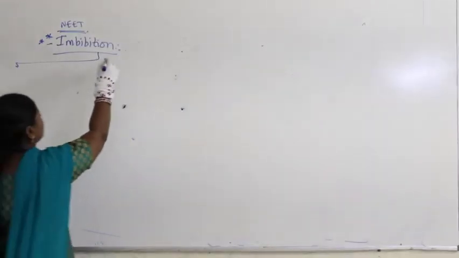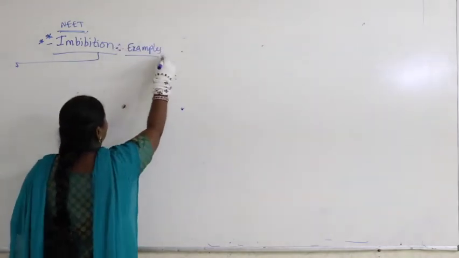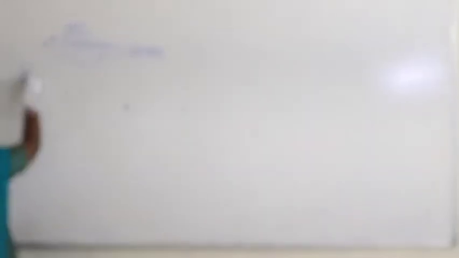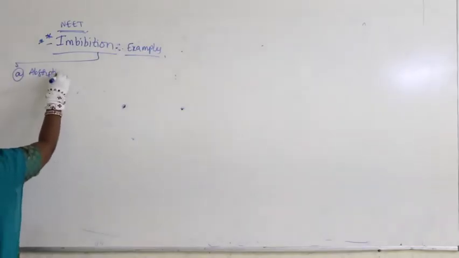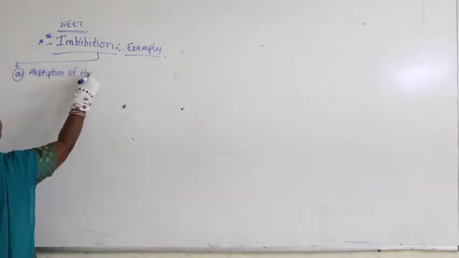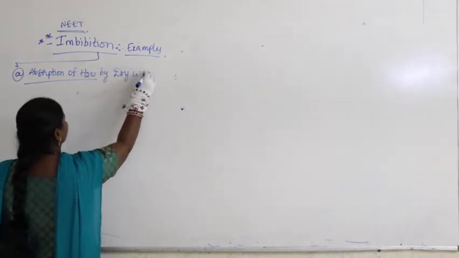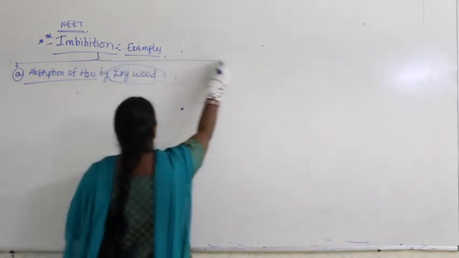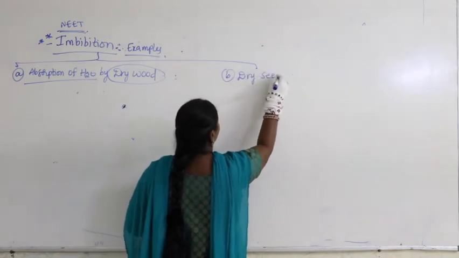So what are the two examples we are discussing? We are discussing imbibition examples. Of course, there are so many examples, but mainly we are discussing one, the absorption of water by dry wood. And the other one is dry seed germination.